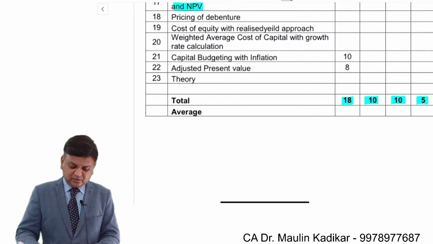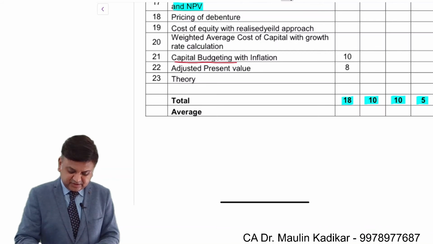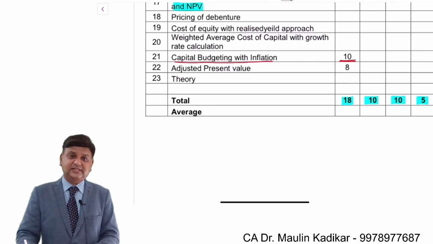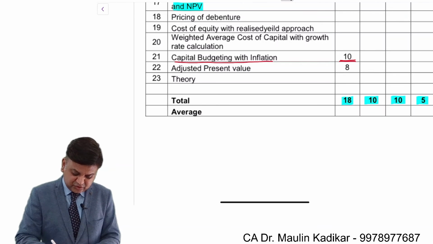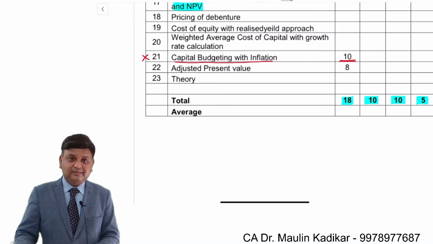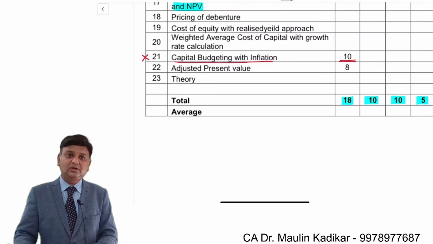Dear students, I have kept it over here: capital budgeting with inflation. Just to tell you that it was asked for 10 marks in the examination. However, this concept has been eliminated by the CA Institute from the intermediate syllabus from May 2020 onwards.